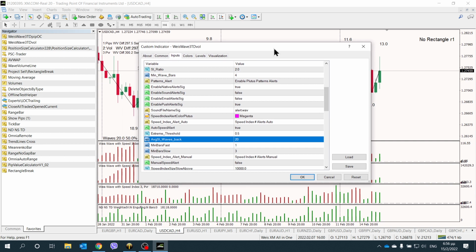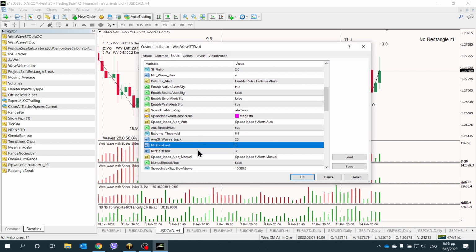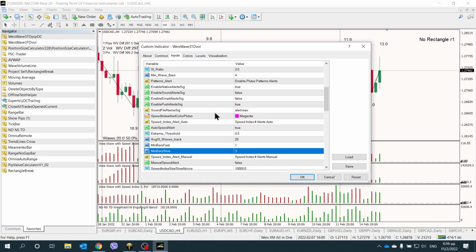Then two more things about the parameters, the minimum bars fast and the minimum bars slow, because we want to filter out some very small waves. For example, you cannot consider a wave to be slow if it has only one bar.